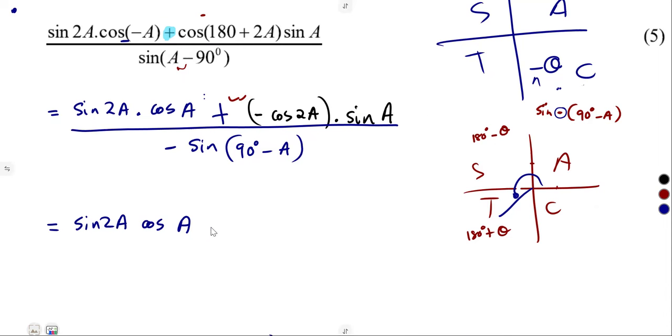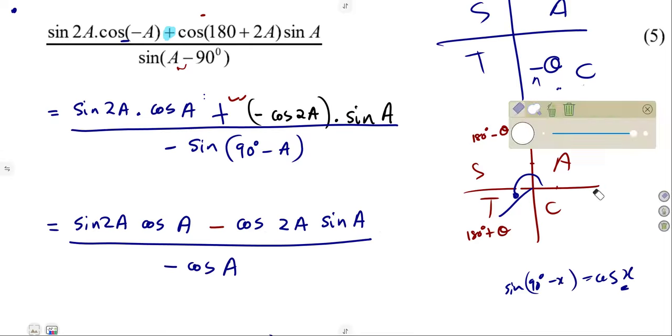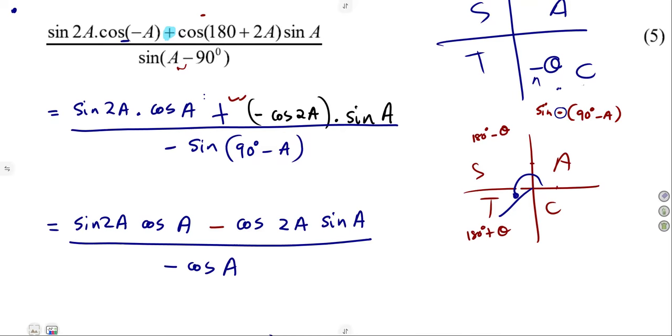So we're going to get negative cos of 2A sine of A, everything over negative. Remember, sine 90 minus x was taken from cos of x, so this is cos of A. I'm worried about the numerator. If we check properly in the numerator, there's something common.